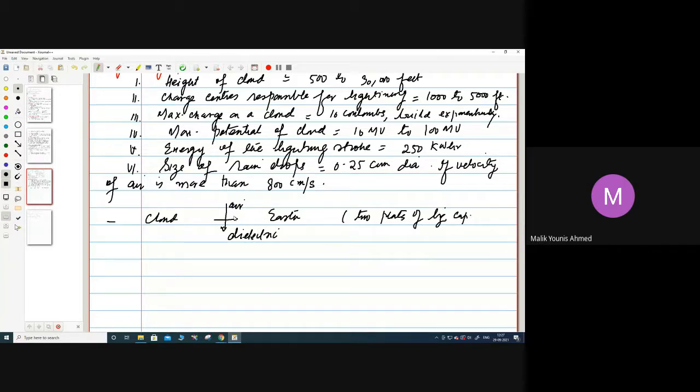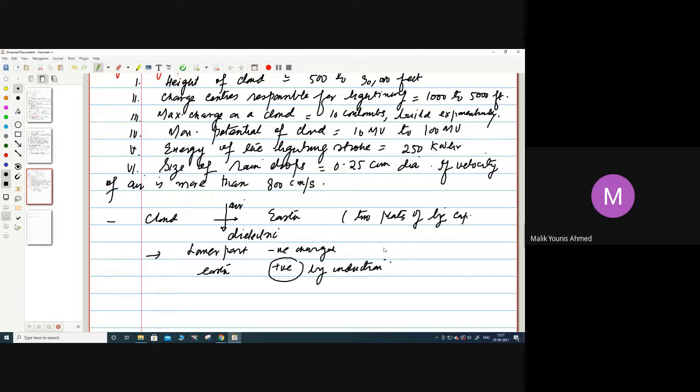In such a manner, we can say that this is in the form of a capacitor. Since the lower part of the cloud is negatively charged, the earth will get positive charge by induction.